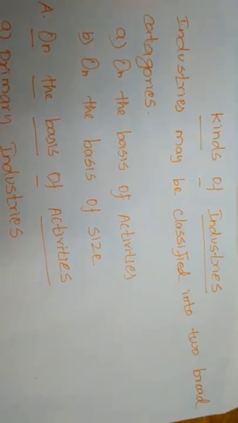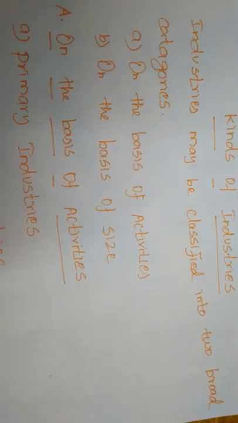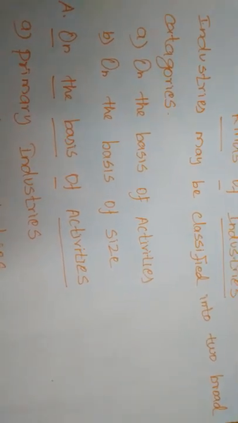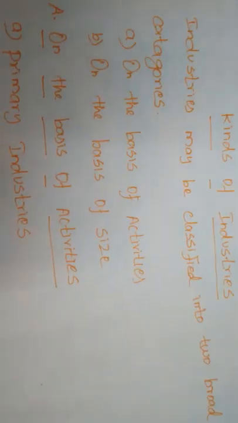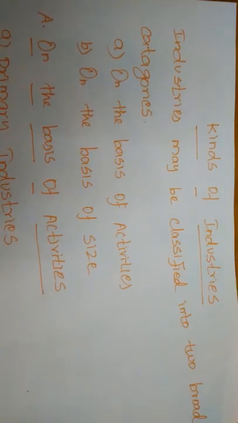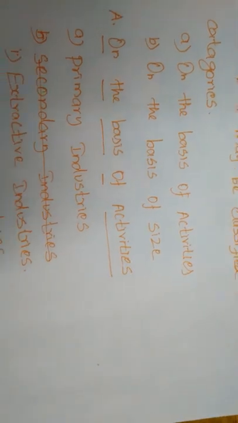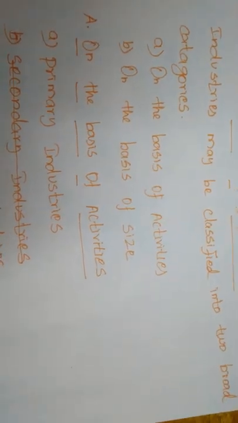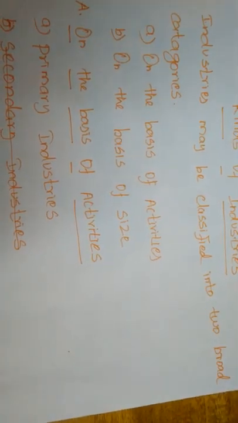So the kinds of industries are classified into two broad categories. The first is on the basis of activities and the other is on the basis of size. On the basis of activities we can classify industries into three types. The first is primary industries, the next is secondary industries, and the third is tertiary or service industries.